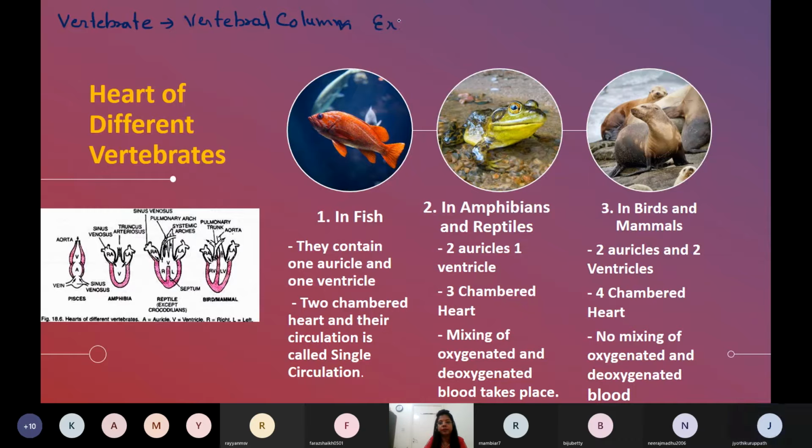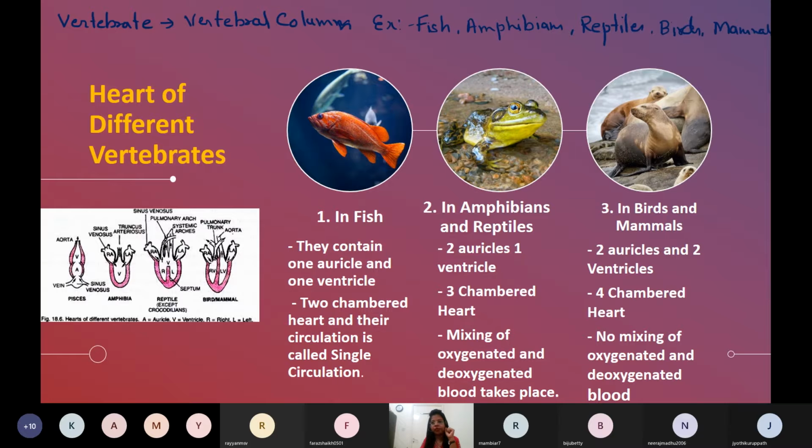Mammals, birds. I'm going to write in hierarchical order. First of all, I will write the name of the lowest vertebrate, fish. Then amphibians, then reptiles, then birds, then mammals. We are maintaining the seniority hierarchy. So fish, amphibian, reptile, birds, and mammal, these are all vertebrates because they all have a vertebral column.